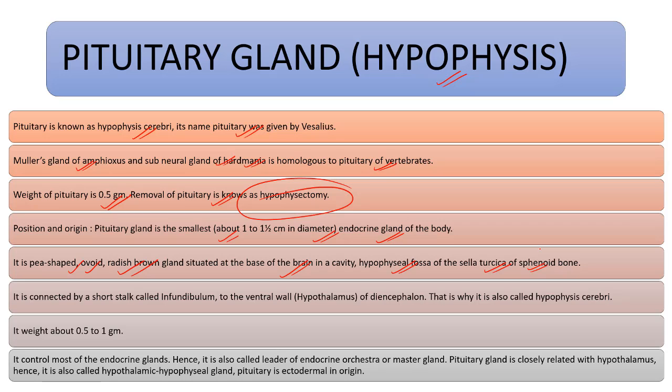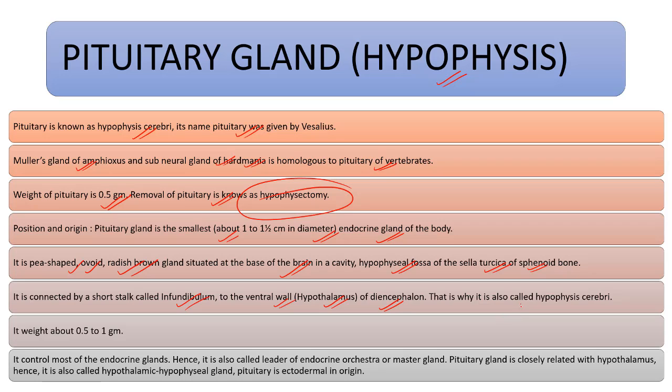Position and origin. The pituitary gland is the smallest endocrine gland of the body, about 1 to 1.5 centimeter in diameter. It is a pea-shaped, ovoid, reddish-brown gland situated at the base of the brain in a cavity, the hypophyseal fossa of the sella turcica of the sphenoid. It is connected by a short stalk called the infundibulum to the ventral wall, that is the hypothalamus of the diencephalon.